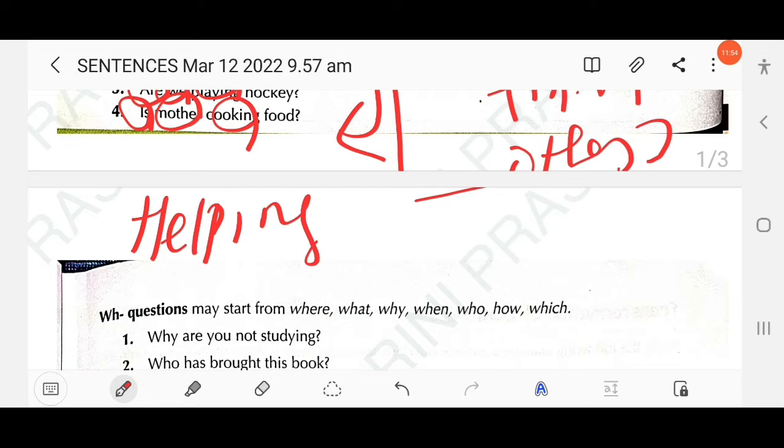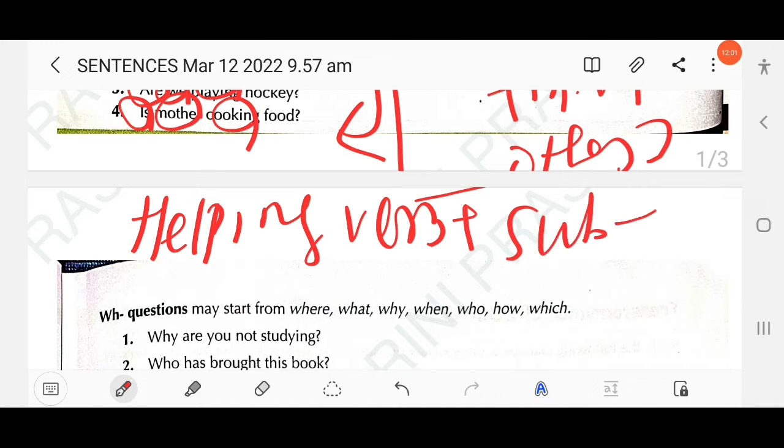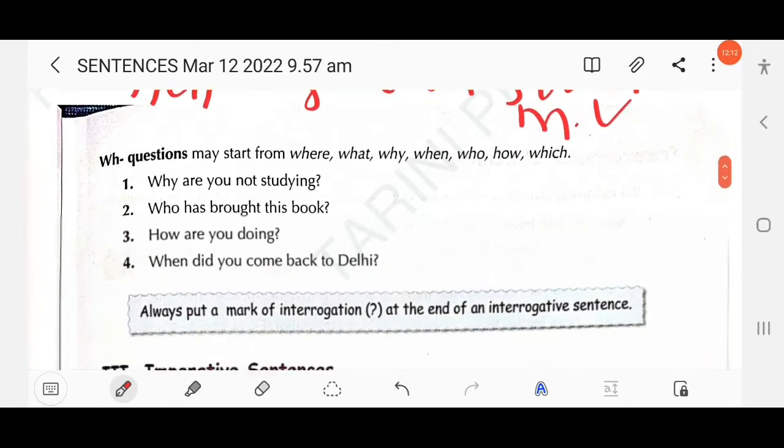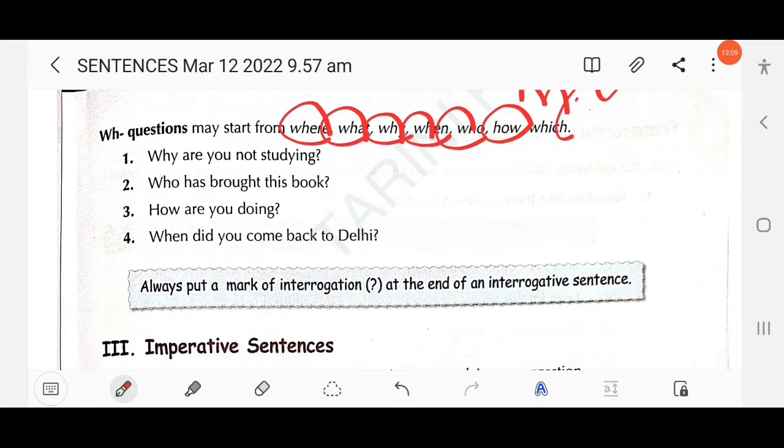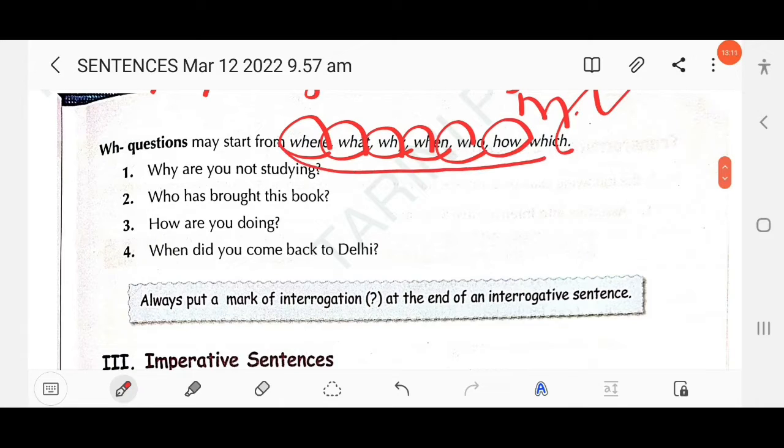The helping verb, we call it the auxiliary verb. Helping verb plus subject plus main verb. You have to follow this structure to form yes/no questions. So this is part 1 of the interrogative sentence. Then another part, WH questions. WH questions may start with where, what, why, when, who, how, which. Clear? These are known as WH words: what, where, why, when, who, how, which, whom.